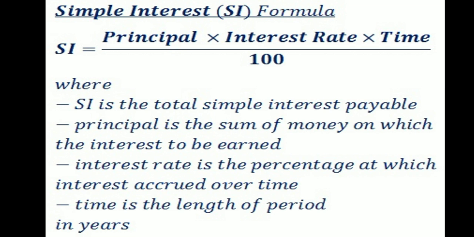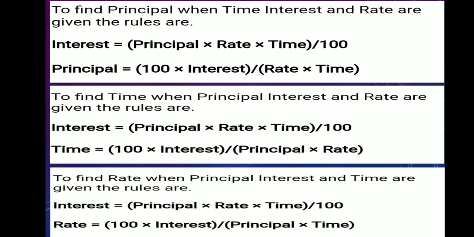If the time is in months, then you have to divide it by 12 to convert it into years. Now you may come across sums in the exercise in which the simple interest is given, but either the time, rate or principal is missing. In that case, when you cross multiply, you will find that when the principal is missing but you know the simple interest, the formula will be 100 multiplied by simple interest divided by rate multiplied by time.